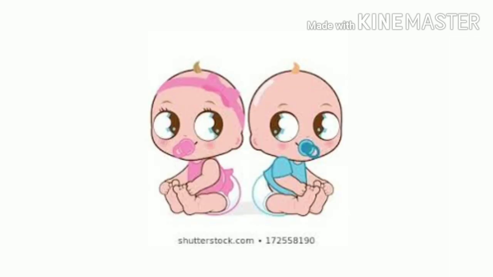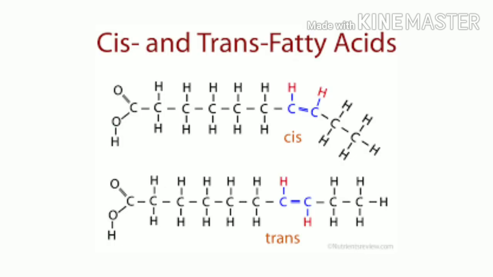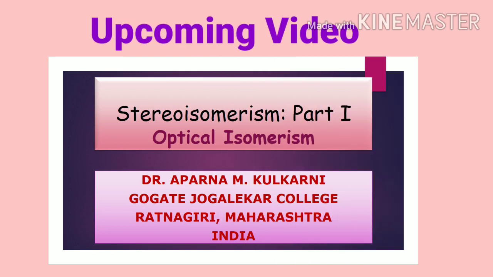At the start of this video, I talked about twins with opposite nature. I would like to share this interesting example of geometrical isomers. Vegetable oils and animal fats contain unsaturated fatty acids, which may be cis or trans. Out of these, cis fats are beneficial and can promote good cholesterol. On the other hand, trans fats are considered harmful to health. This is why the study of stereoisomerism is absolutely important for organic chemists. In the next video, we will discuss optical isomerism.